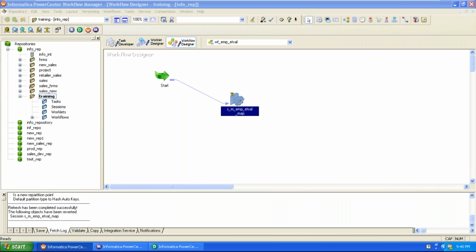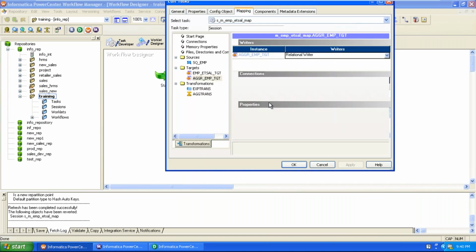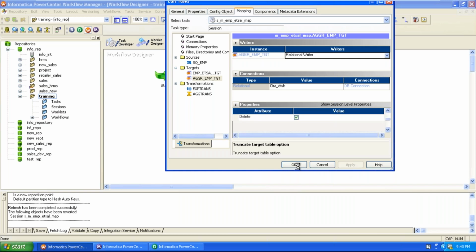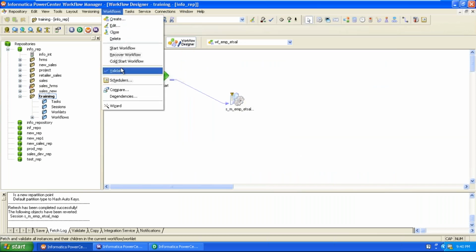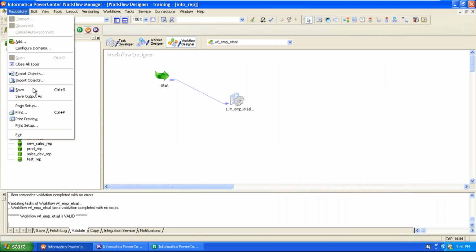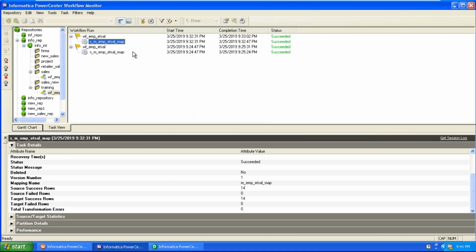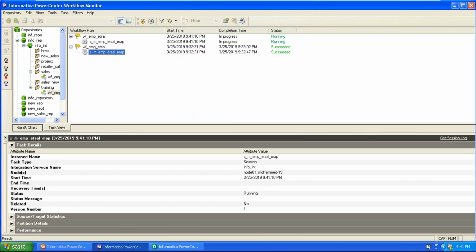Now double click on the session task and go to the mapping tab. The task is succeeded.